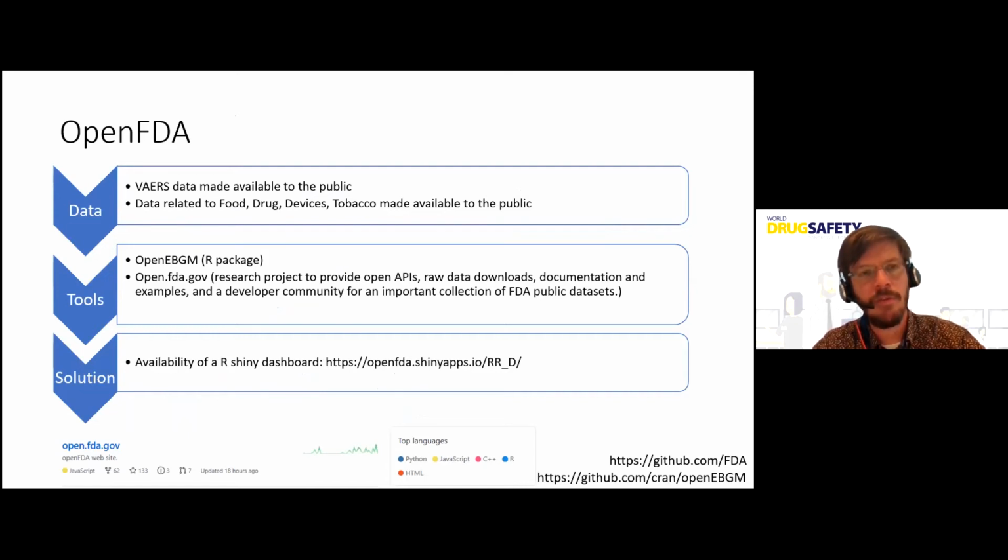Even before the OpenFDA initiative, FDA released a lot of data sources to the public, like VAERS data, the vaccine adverse events report database, being available to the public. And they now have, for example, their data related to food, drug, device, tobacco. So you can download them. That's really making the data source available to the public.